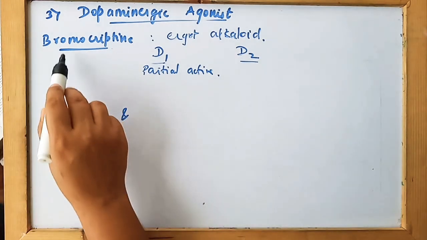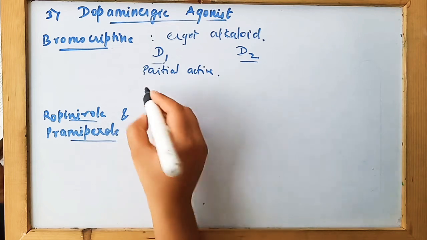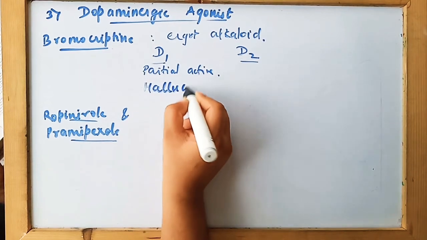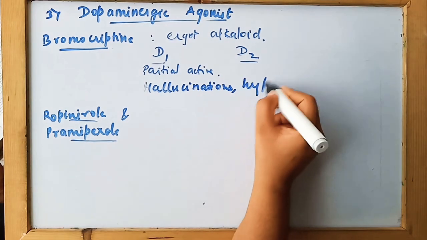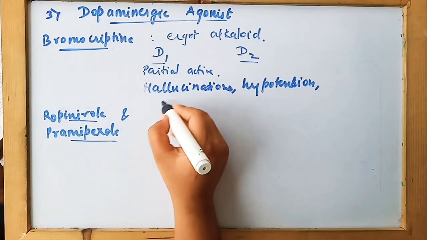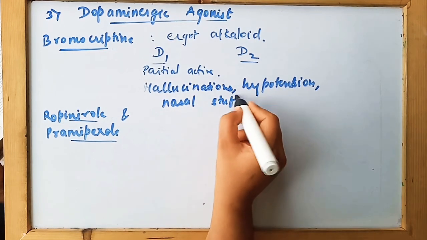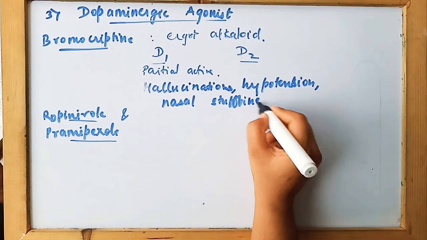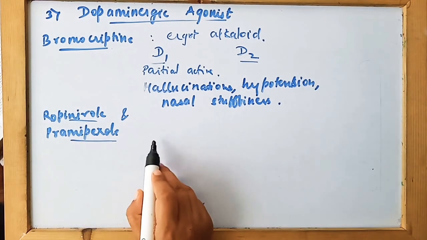But there are various complications seen with bromocriptine. Hallucinations as well as various other problems are seen, like hypotension, as well as some nasal stuffiness, and many more problems are seen due to this bromocriptine.